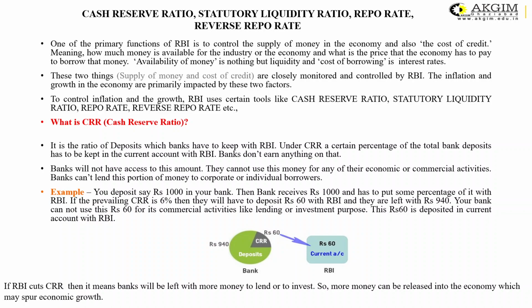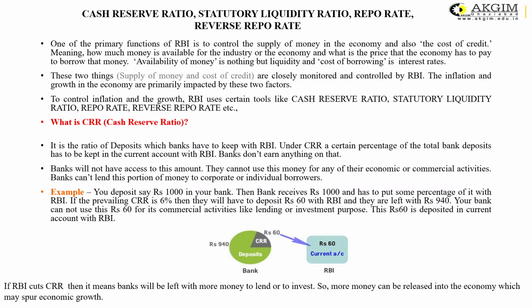Suppose you deposit, say, rupees 1000 in your bank, then the bank receives rupees 1000 from you, and if the CRR rate at that time is 6%, then 6% of rupees 1000 comes to rupees 60. The bank is required to deposit rupees 60 with the RBI, and the bank will only be left with rupees 940.